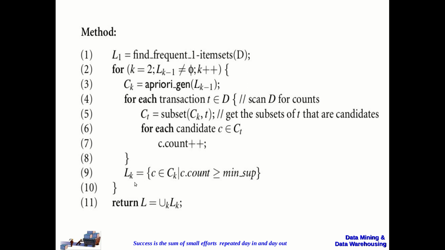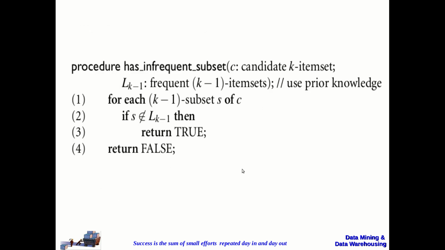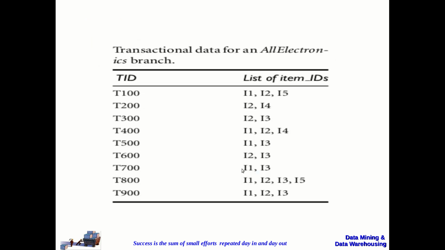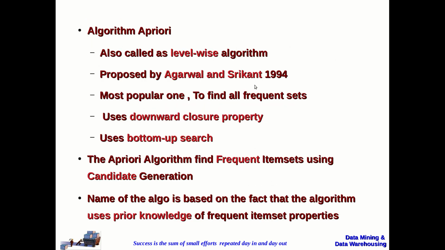Once all the frequent item sets are generated, combine them together, take their union, to get the frequent item sets for the given transaction database. So that's it about the Apriori algorithm, which is also known as the level-wise algorithm, and finds the frequent item sets using candidate generation, and it uses prior knowledge to prune the infrequent item sets.